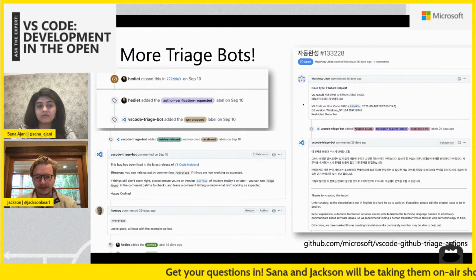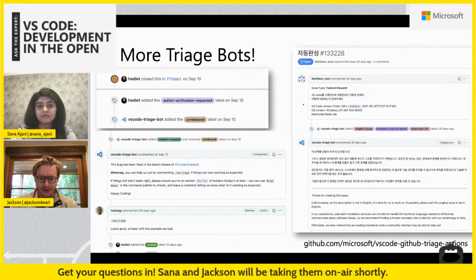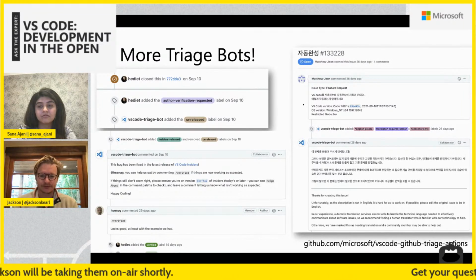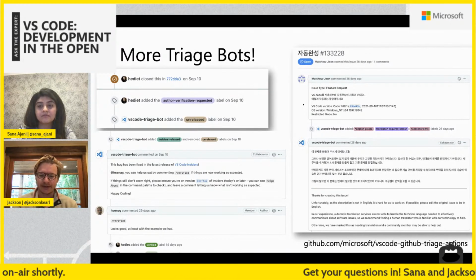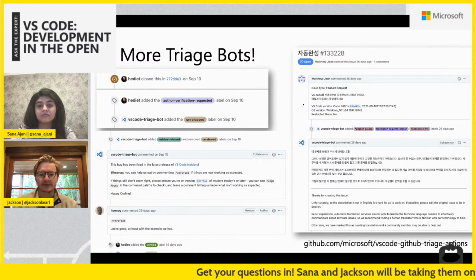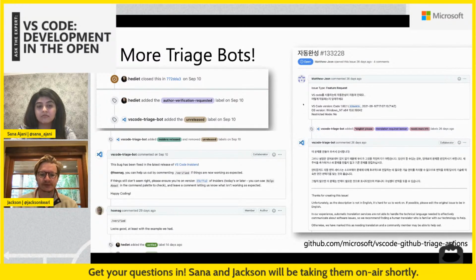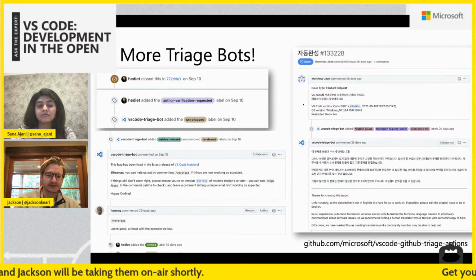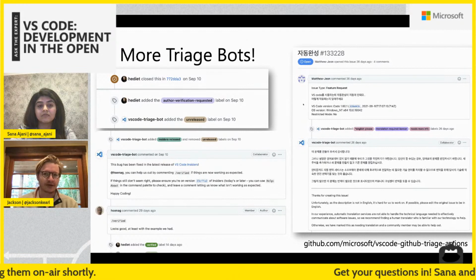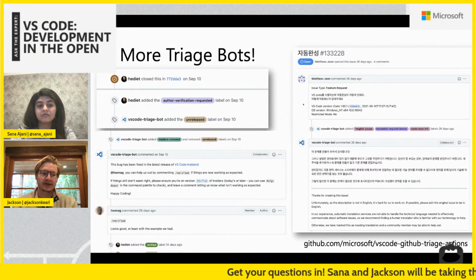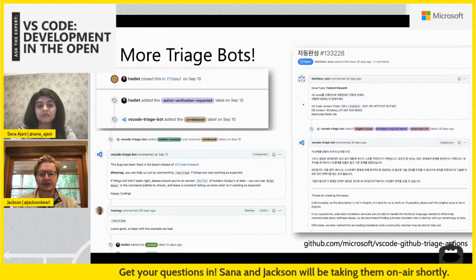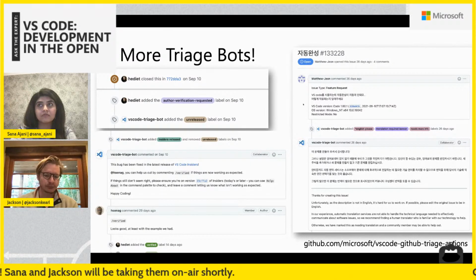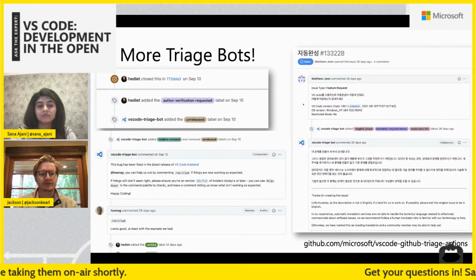And to facilitate that, in another instance of developing in the open, we apply these translation-required dash, in this case, Korean labels. So we have community members who speak Korean and know VS Code, and they can look at that issue and decide, oh, I can help out and provide translations and work with us in getting the issue fixed. And what's really nice about this is, whereas before we might have a lot of bugs that we don't really know about regarding Unicode things and that sort of issue, now anybody, no matter what language they speak, can raise an issue and we'll have a pretty good chance of being able to communicate with them and get to the bottom of it, which is really nice.